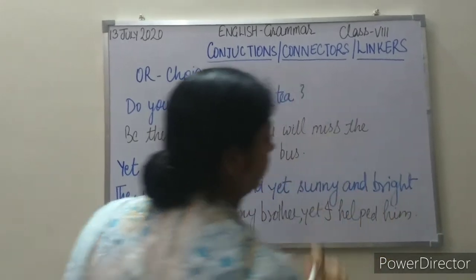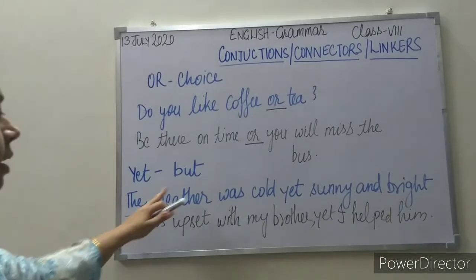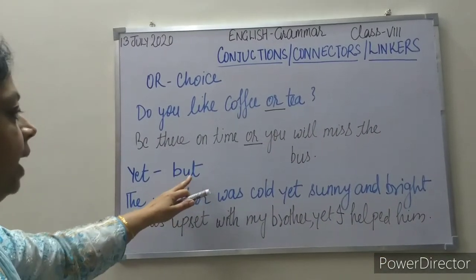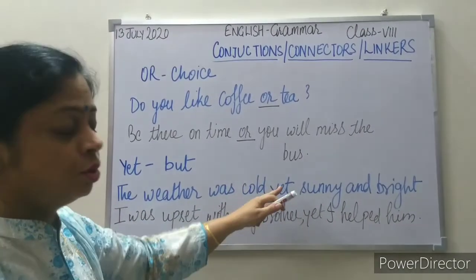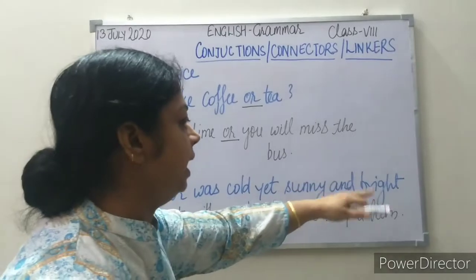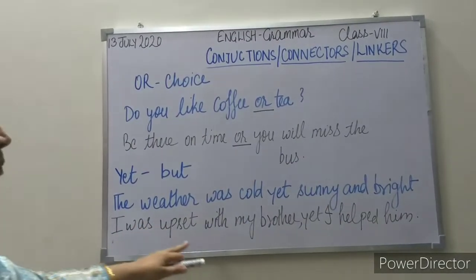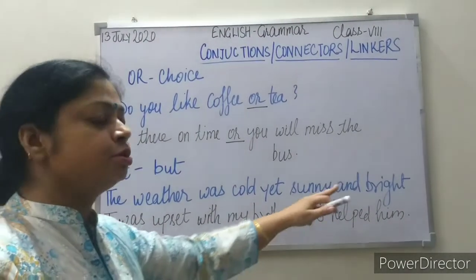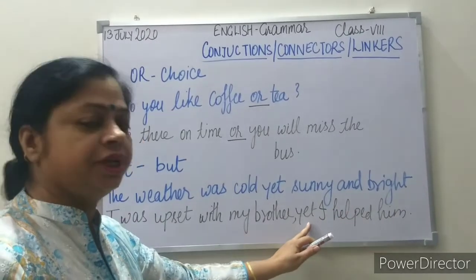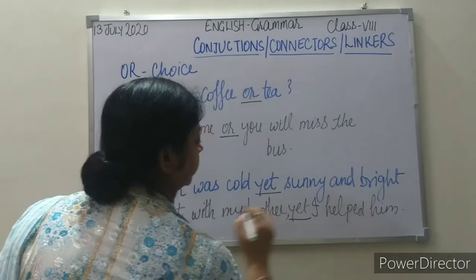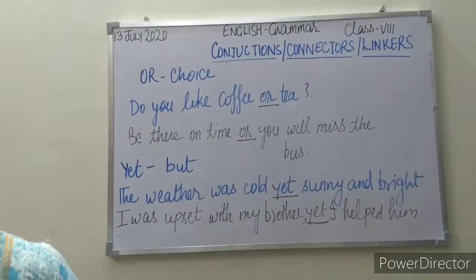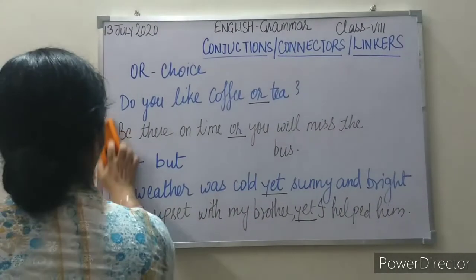So yet here is giving us a sense of but: the weather was cold, but it was sunny and bright. I was upset with my brother and still I helped him. So in these kinds of sentences we use the conjunction yet.